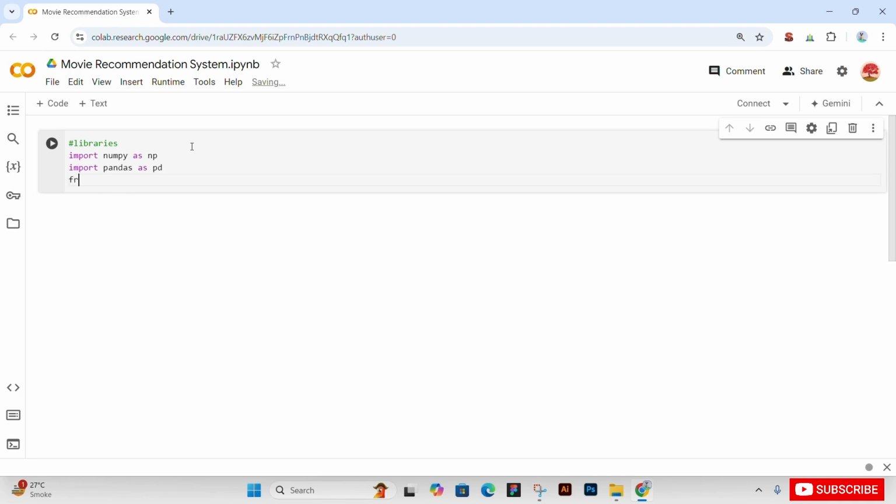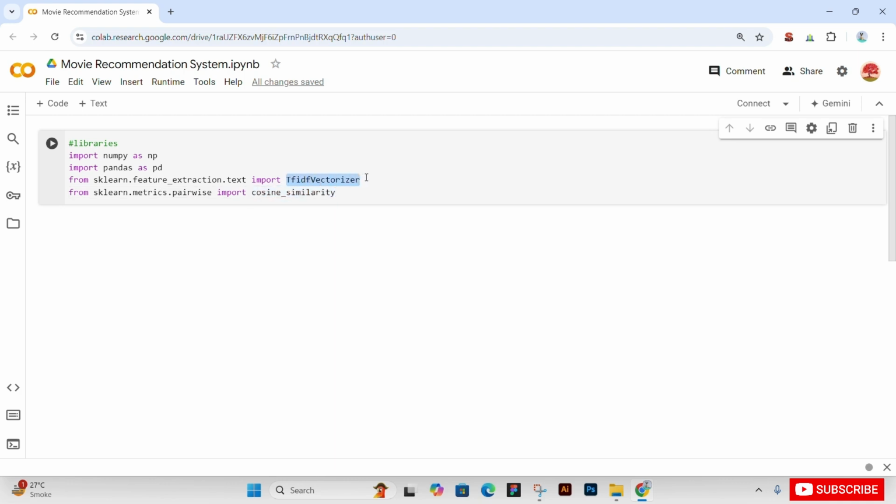From sklearn feature extraction text, we will import our TF-IDF vectorizer. Basically, it will convert our text data into numerical form so that our machine can learn this numerical data easily. Then we import cosine similarity from sklearn metrics pairwise. This will help us in identifying similar movies and predicting movies.